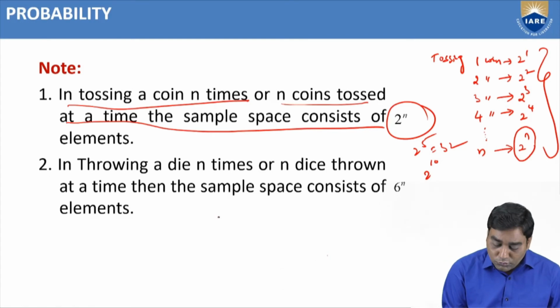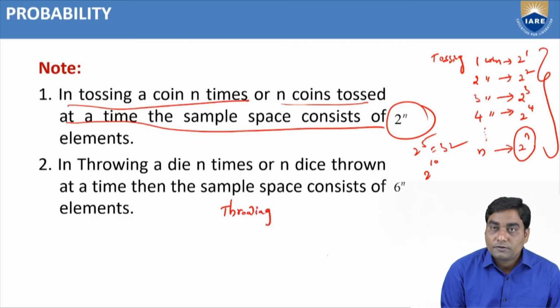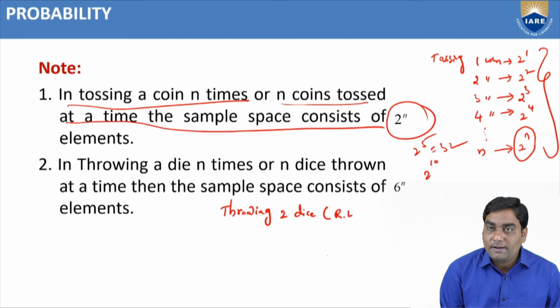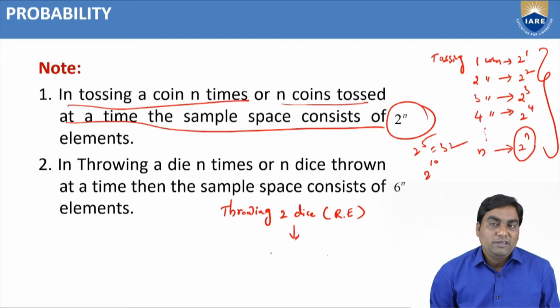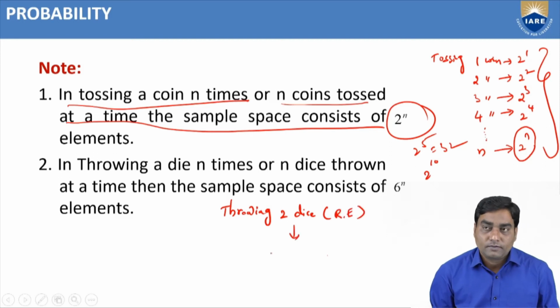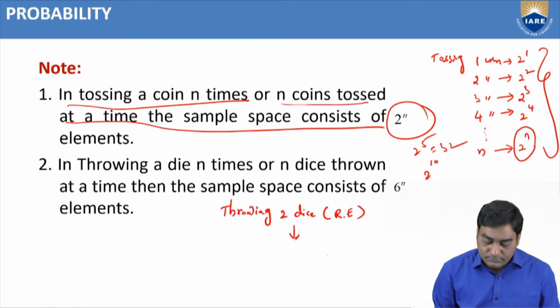Suppose throwing 2 dice. This is also a random experiment. If we throw 2 dice, 1 die and another die, what are the outcomes?